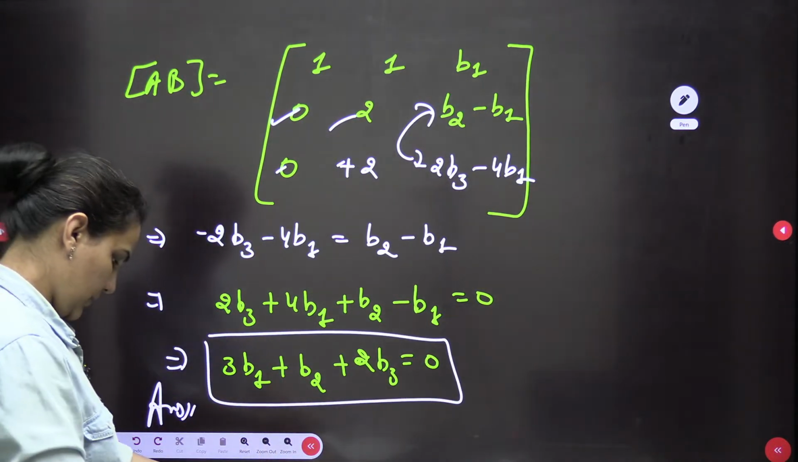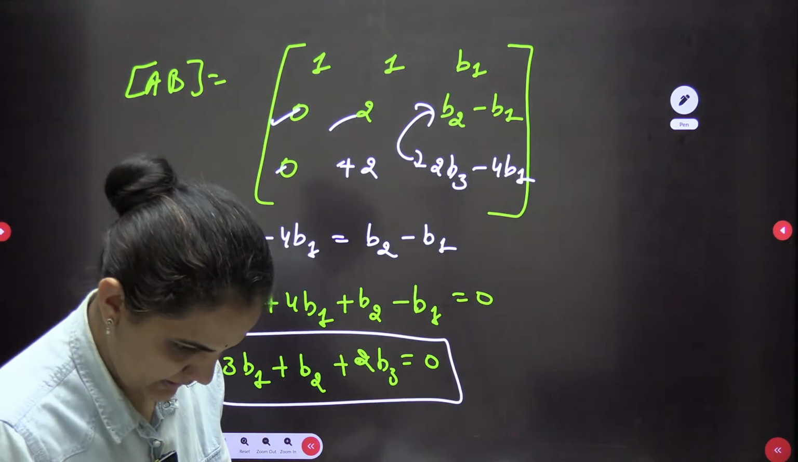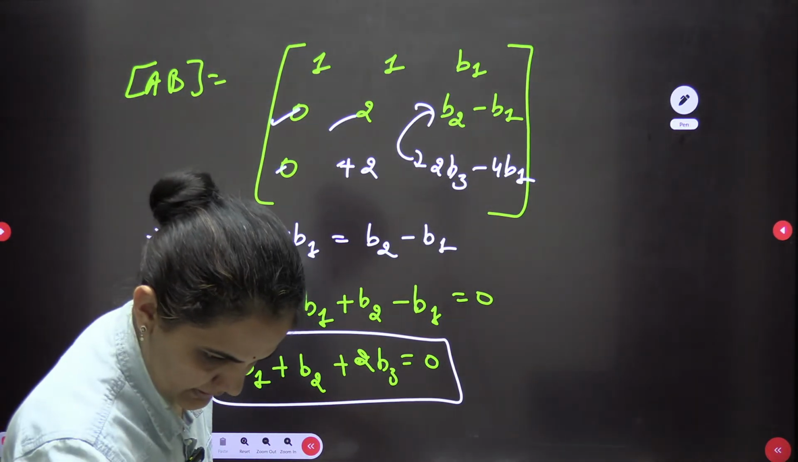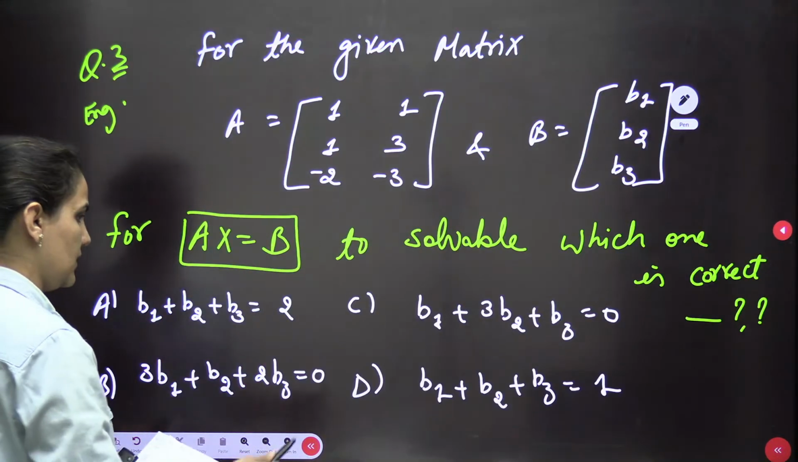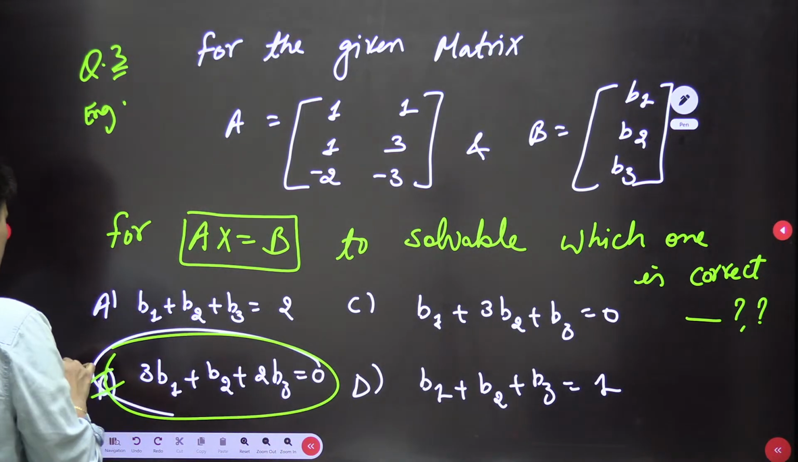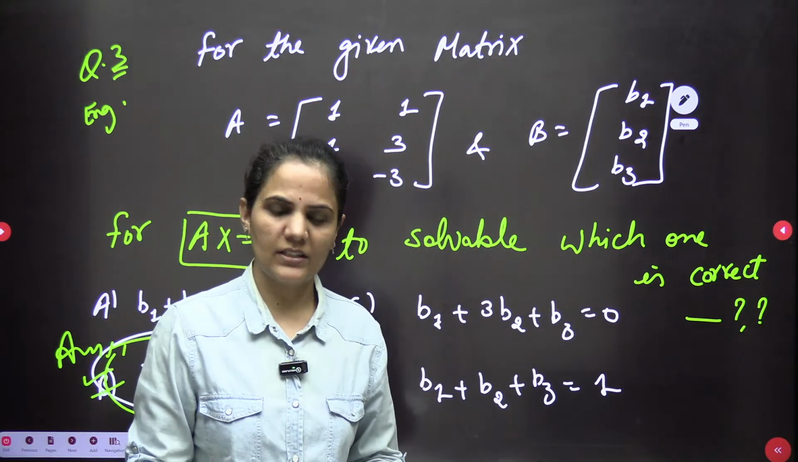If we are having the option, B1 plus B2 plus twice of B3, okay, which is exactly available here. So this is the final answer. Which option is it available in? Here it is: 3B1 plus B2 plus twice of B3 equals to 0. This is the answer. Alright guys, so a very interesting question, I will say.